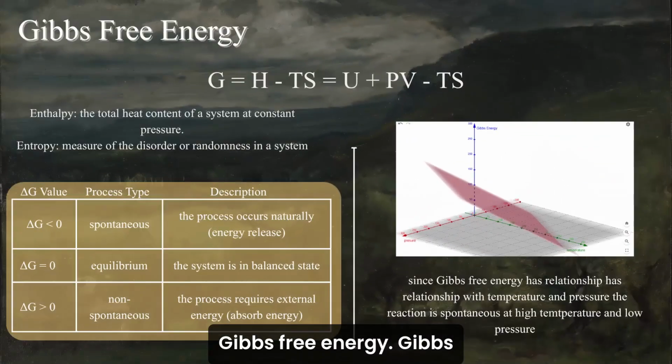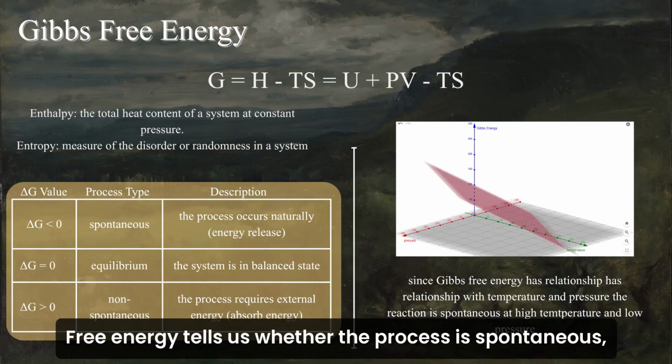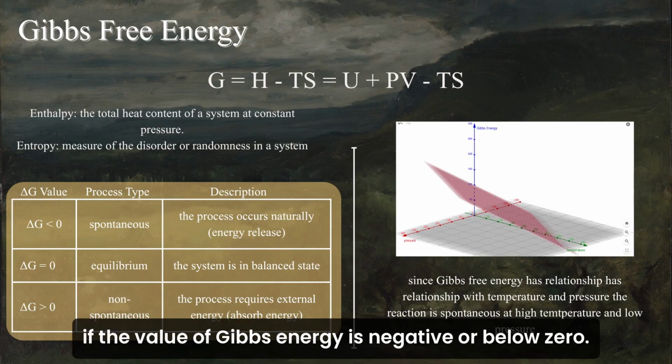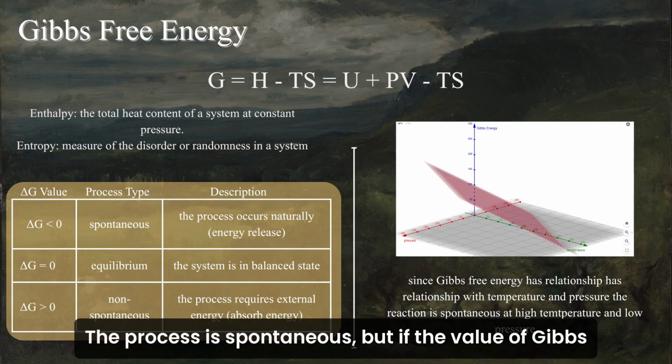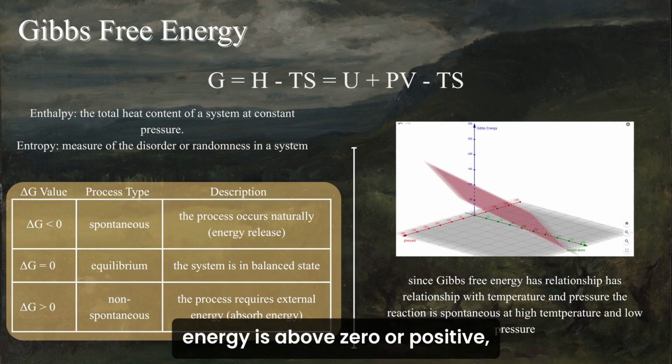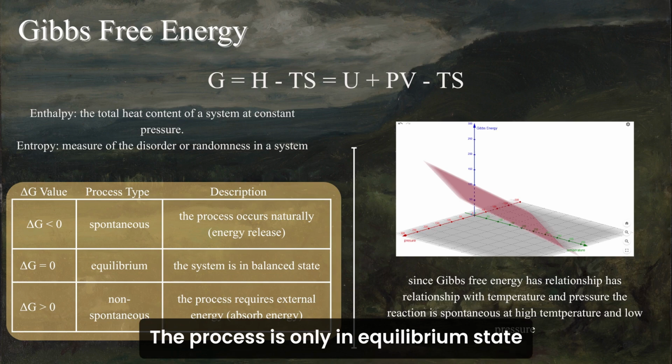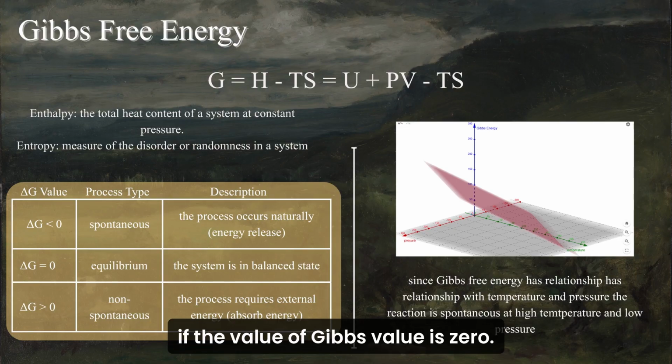Gibbs free energy. Gibbs free energy tells us whether the process is spontaneous, non-spontaneous, or at equilibrium. If the value of Gibbs energy is negative, or below zero, the process is spontaneous. But if the value of Gibbs energy is above zero, or positive, then the process is non-spontaneous. The process is only in the equilibrium state if the value of Gibbs energy is zero.